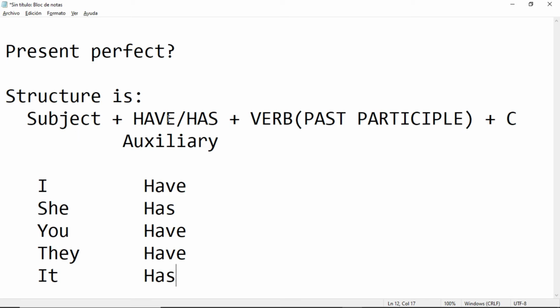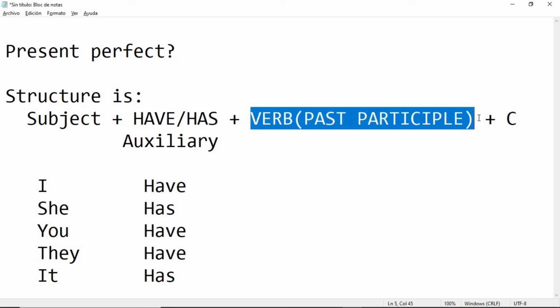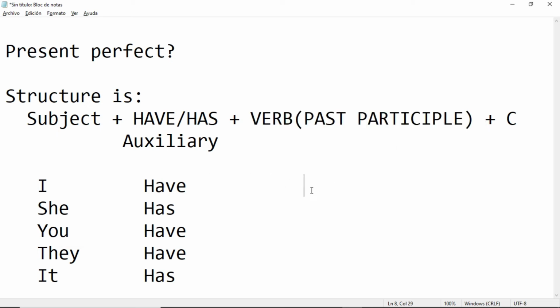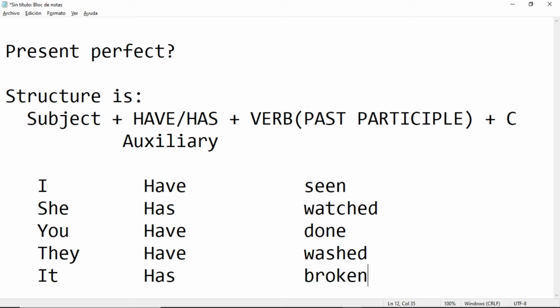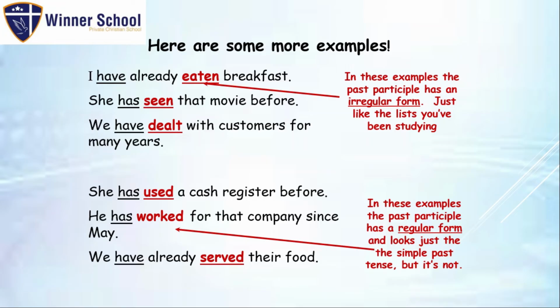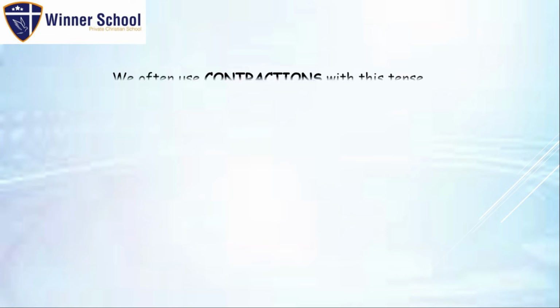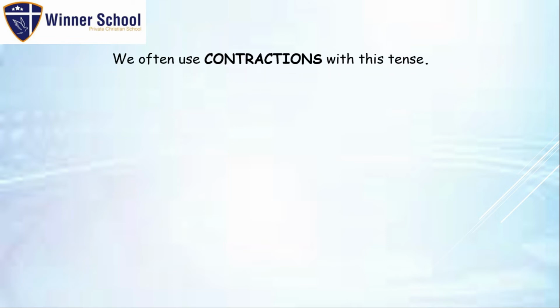Depending on the subject, you're going to use have or has, and your verb will always be in the past participle. For example, I have seen, or she has watched, or you have done, or they have washed, or it has broken. Right? Perfect. So let's move on to the contractions.